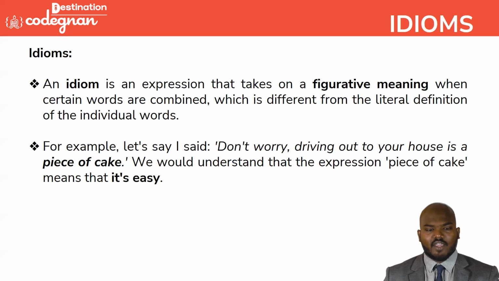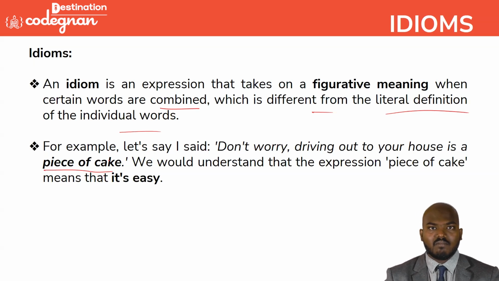Idioms are expressions that take a figurative meaning when the words are combined, which is different from the literal definition of the individual words. For example, you have "piece of cake". Does piece of cake mean a pastry? No, it is defined as something else. Piece of cake means it's so easy. It's like a proverb, but it has its own meaning, not about the individual word meanings. Everyone will say it's like a pastry, but no sir, it is just an easy way to represent it.